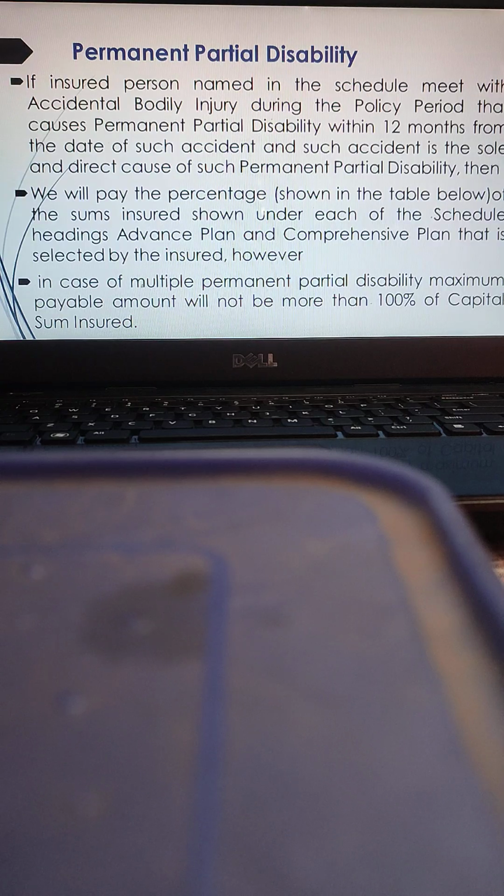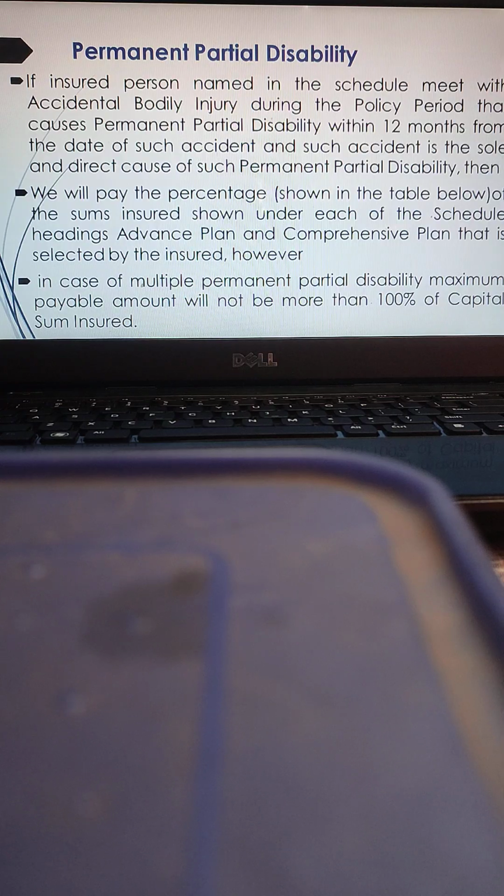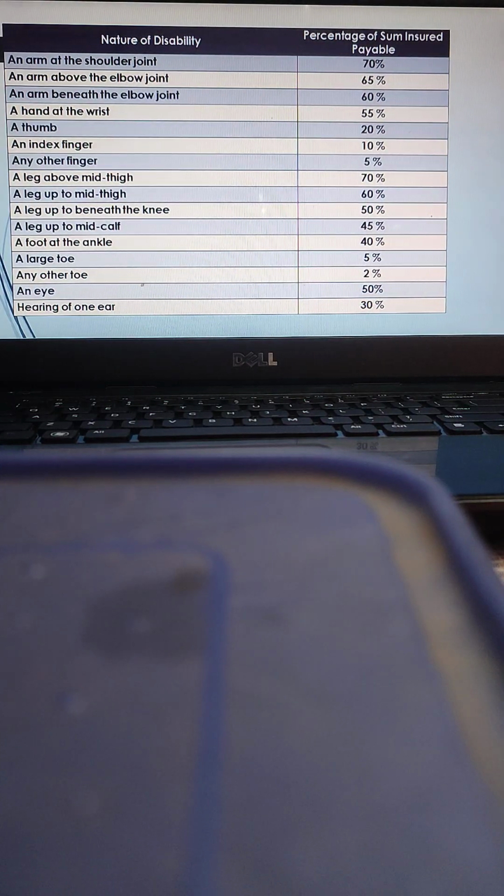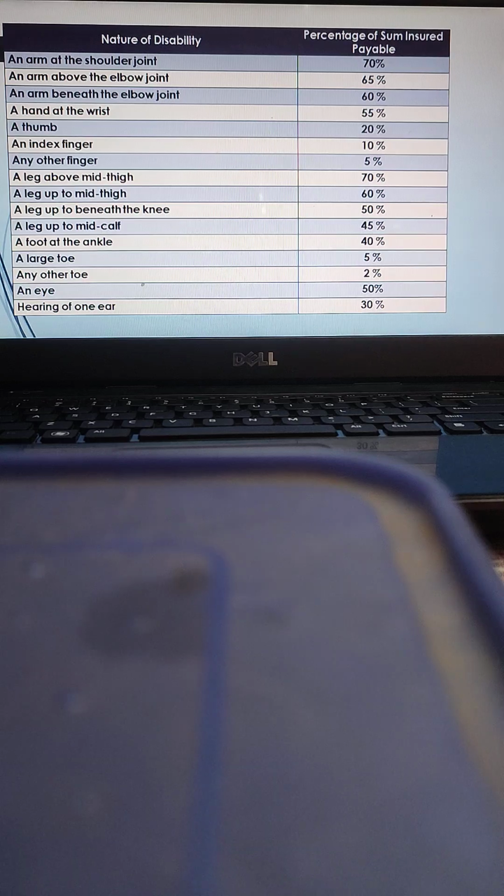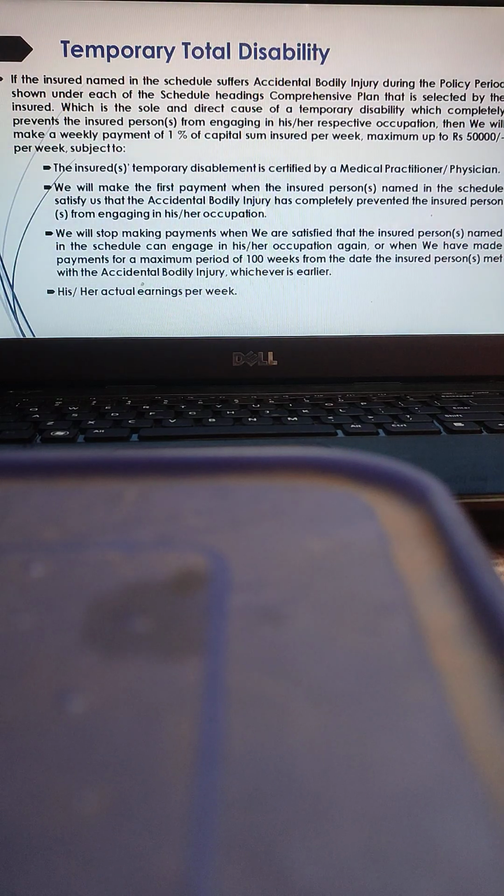So that percentage will be the basis of the permanent partial disability. Maximum payable amount will not be more than 100% of the capital sum insured. But this permanent partial disability could be 90% or it could be 9%, according to the nature of the partial disability.